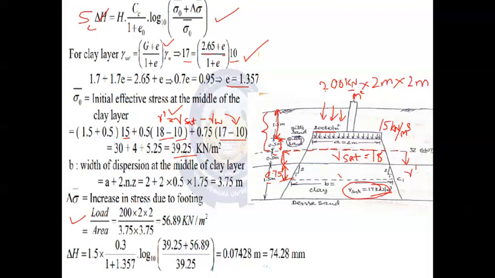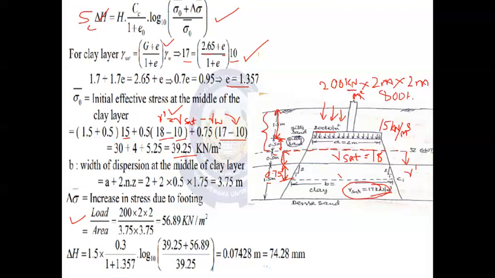So 200 kilonewton per meter square, the meter square cancels, and the final value will be in terms of kilonewton. So 200 into 2 into 2 is 800 kilonewton, which is the point load in this particular condition.